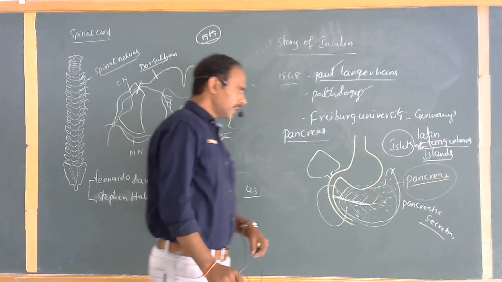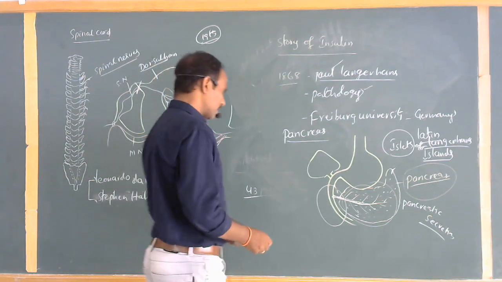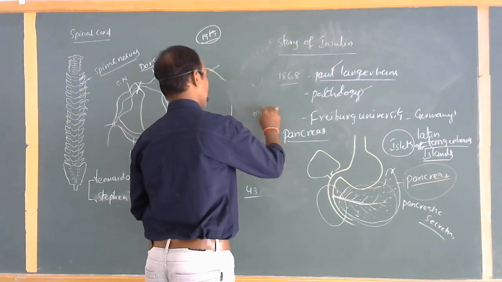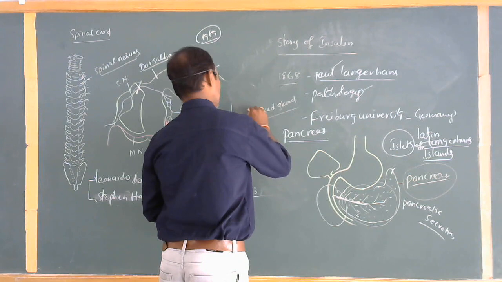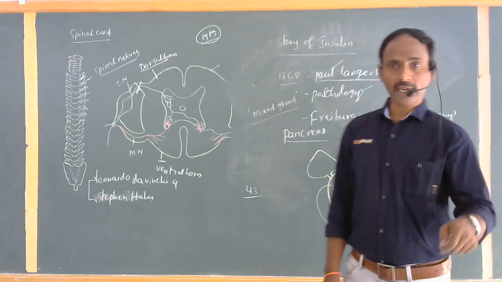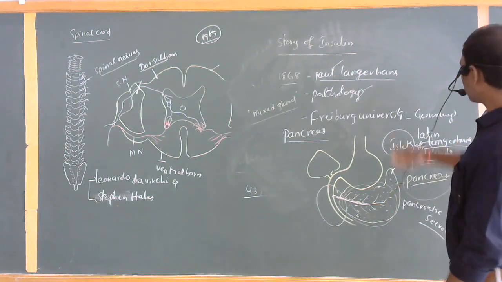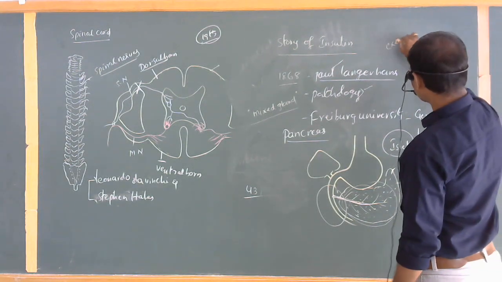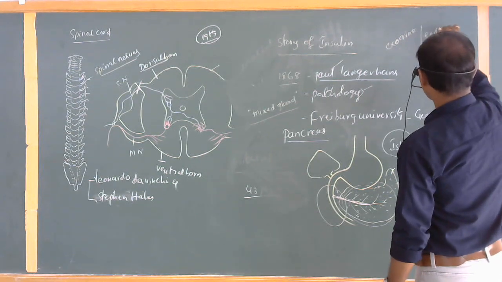A part of the one here, the pancreas also acts as two types of glands, which is commonly called a mixed gland, because the pancreas can act as both exocrine and endocrine. Do you know what is the difference between the exocrine and endocrine? So for example here, exocrine part and endocrine part.